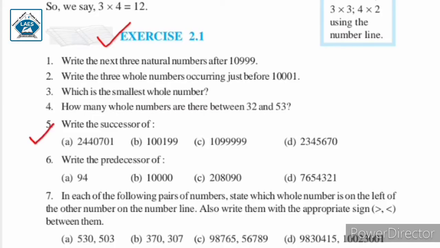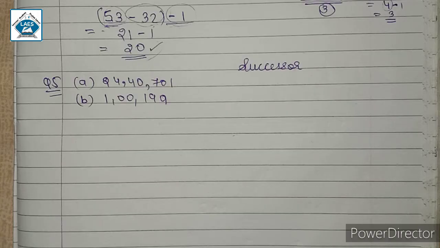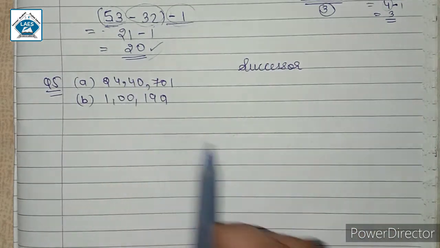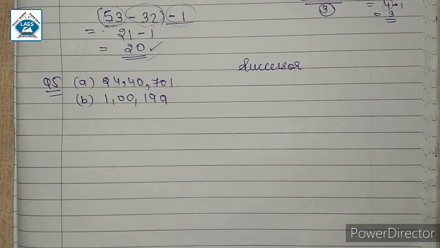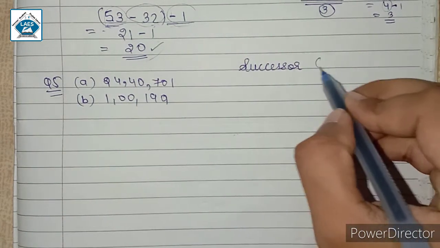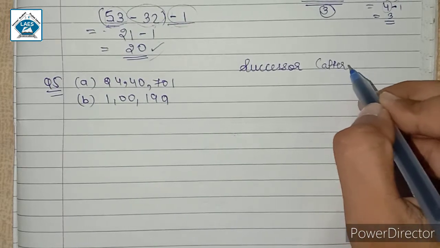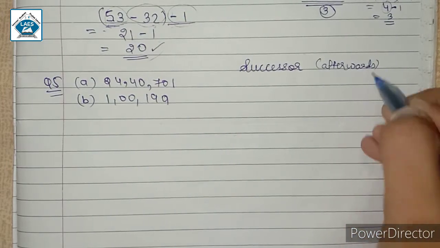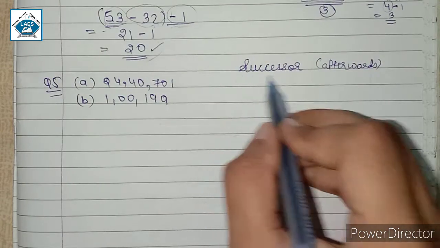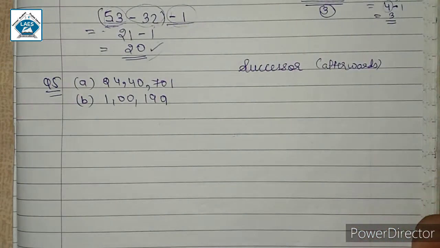Question number 5. Write the successor of the given numbers. So in this question we have to find the successor of the given numbers, and as I have told you before, successor means the number which comes after. Afterwards is the number which we call successor. So for finding successor we will add 1 to the number.